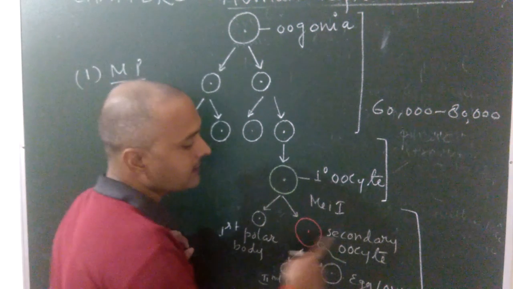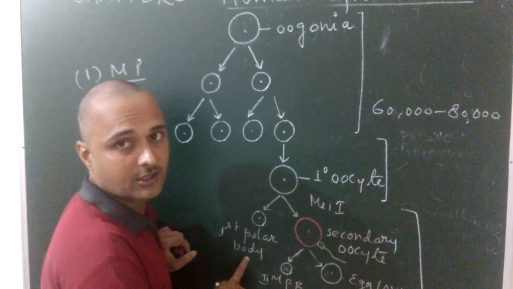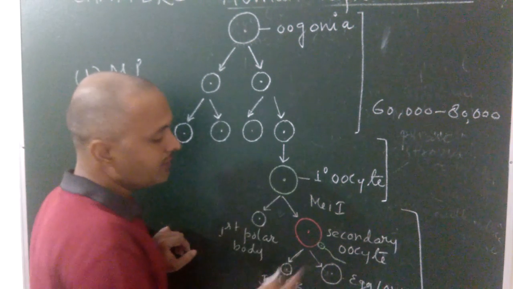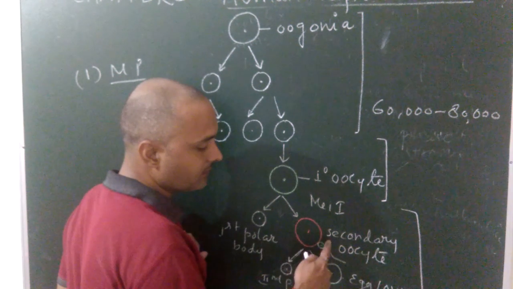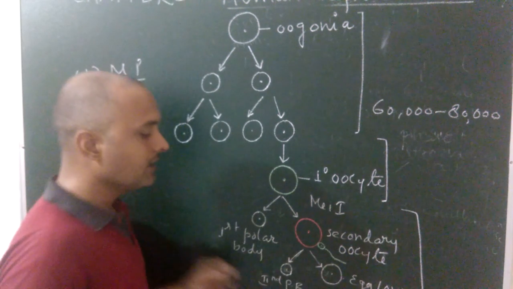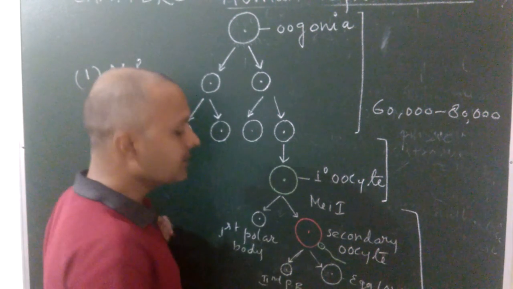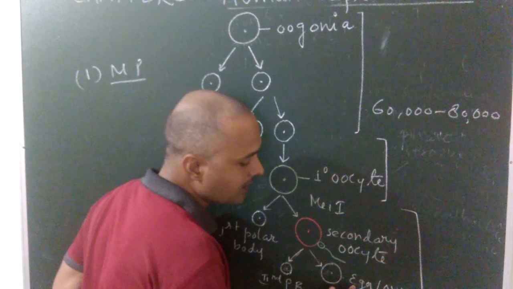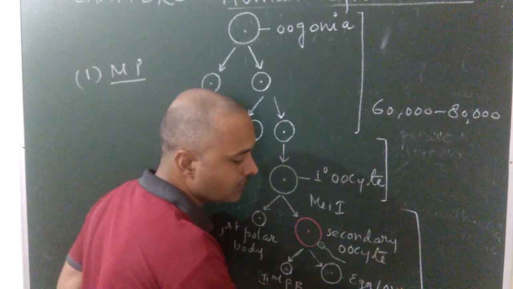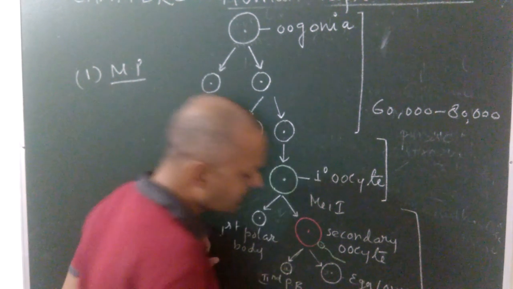The larger cell is known as secondary oocyte, whereas the smaller cell is known as the first polar body. When meiosis second takes place, this secondary oocyte further divides unequally and forms again larger and smaller cells. The larger cell is known as the female gamete, that means ovum, whereas the smaller cell is known as the second polar body.